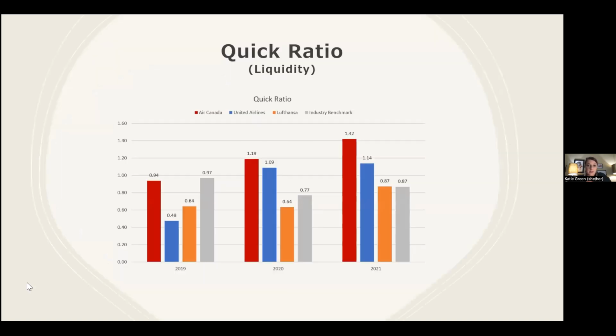In looking at the industry standards pre-pandemic, we see that the airline industry generally has a low or below 1 quick ratio, that most airline companies could not pay off their current liabilities within 90 days if or as needed. Throughout the pandemic, all three airlines improved their quick ratios, with both United and Air Canada increasing significantly to ratios above 1. And even though Lufthansa's quick ratio has improved significantly, it's still lower than their competitors, sitting below 1 in 2021, which keeps them in a vulnerable space.